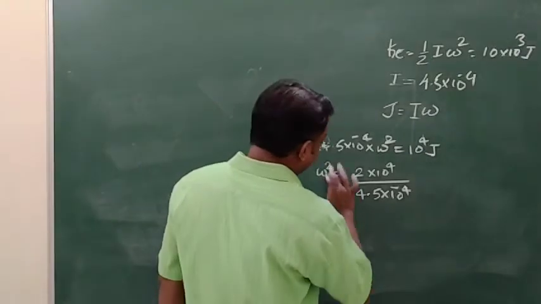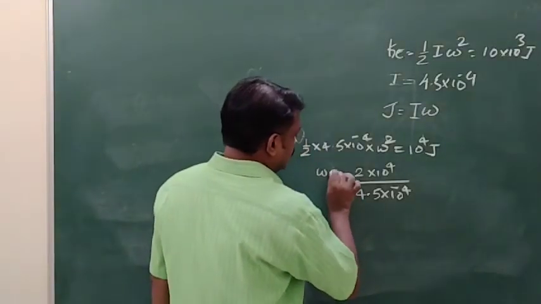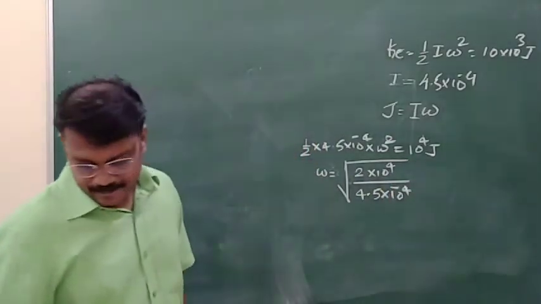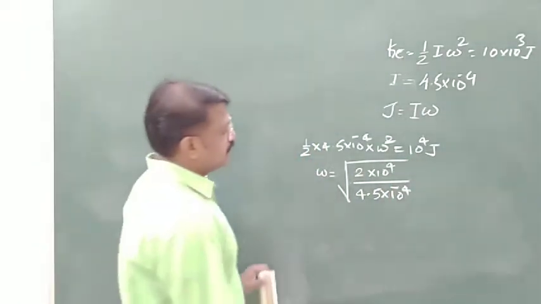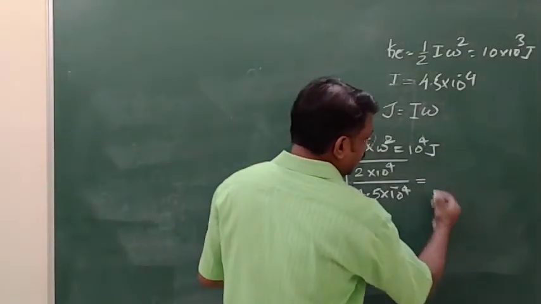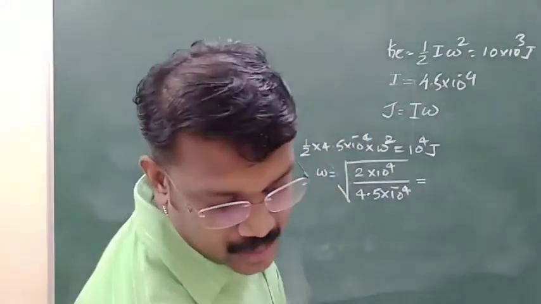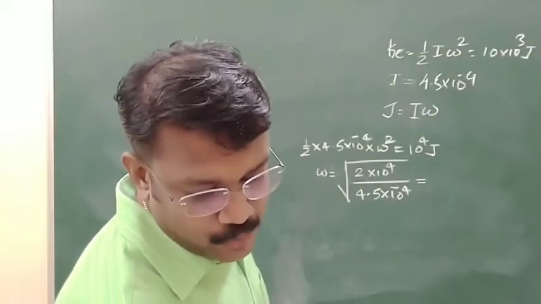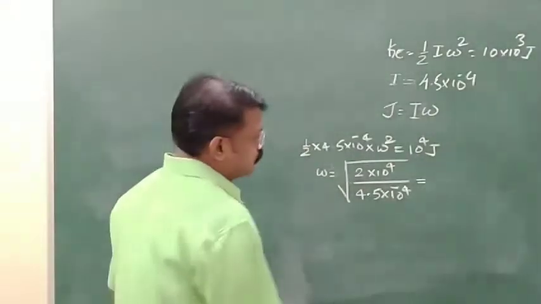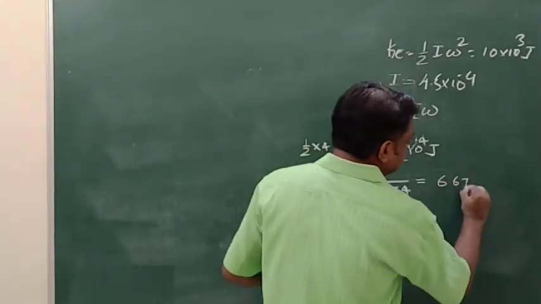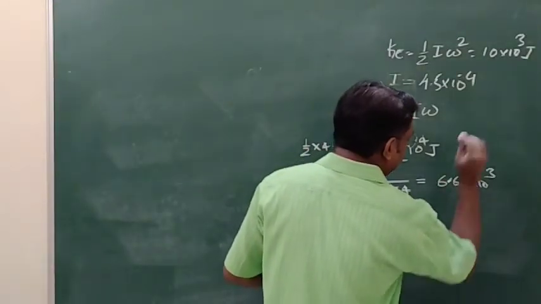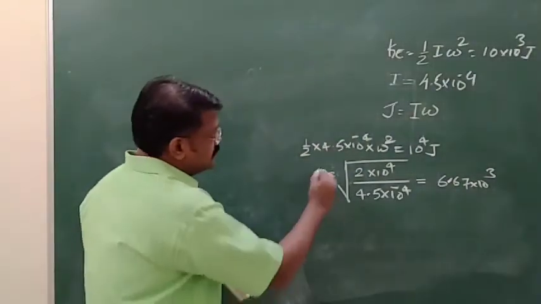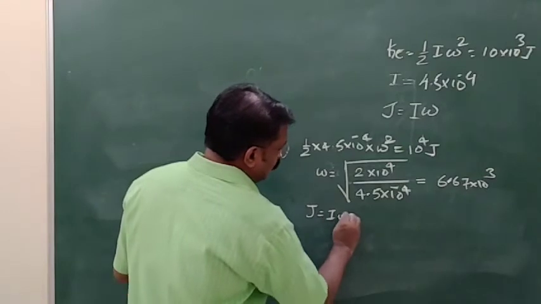So omega should be the square root of that. Then you can calculate, and I got omega as 6.67 into 10 to the power 3. Then J is equal to I omega.